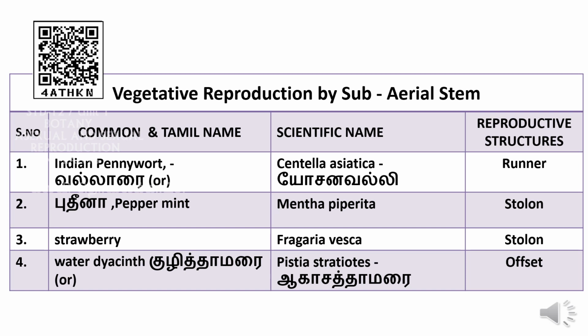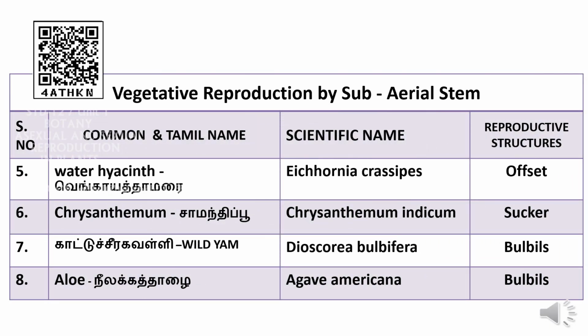Offset, examples water lettuce and water hyacinth. Pistia stratiotes and Eichhornia crassipes respectively are the examples for offset. Sucker, the example given is Chrysanthemum. Chrysanthemum indicum is its scientific name. Bulbils, two examples are given. One is wild yam, Dioscorea bulbifera is its scientific name. Another one is aloe. The scientific name given is Agave americana.